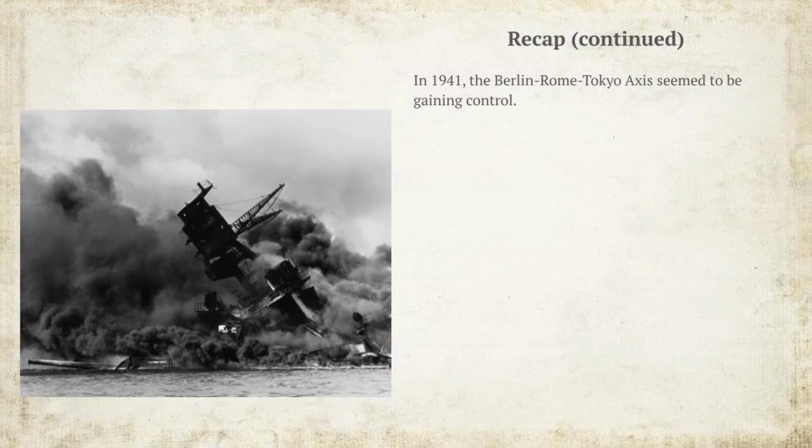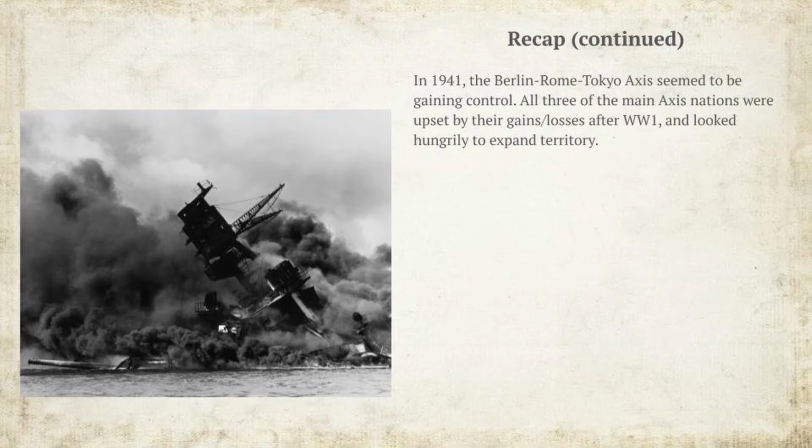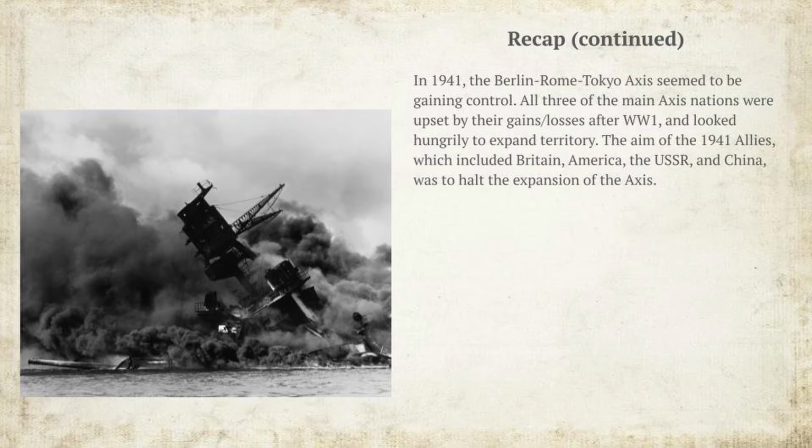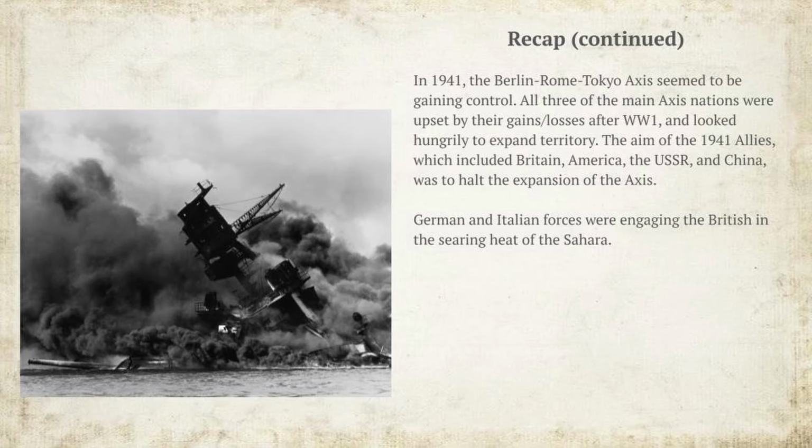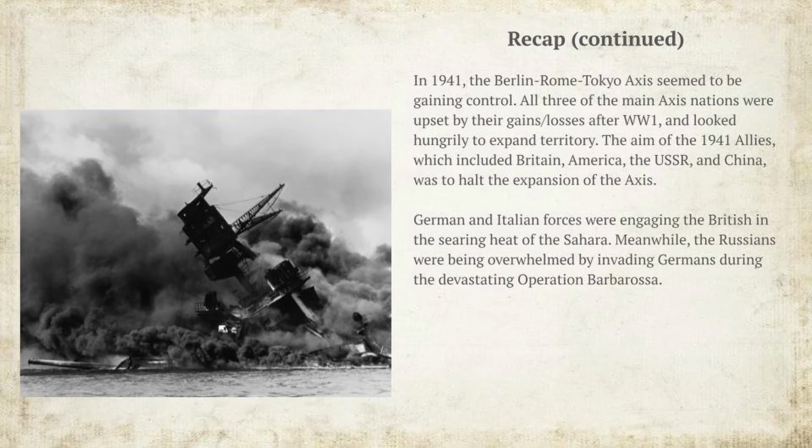In 1941, the Berlin-Rome-Tokyo axis seemed to be gaining control. All three of the main Axis nations were upset by their gains or losses after World War I and looked hungrily to expand territory. The aim of the 1941 Allies, which included Britain, America, the Soviet Union, and China, was to halt the expansion of the Axis. German and Italian forces were engaging the British in the searing heat of the Sahara. Meanwhile, the Russians were being overwhelmed by invading Germans during the devastating Operation Barbarossa.